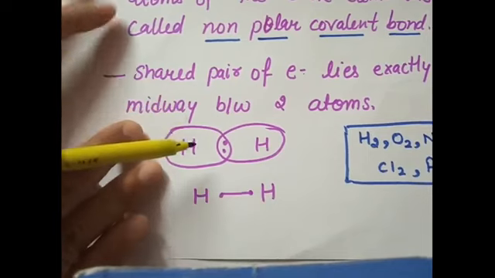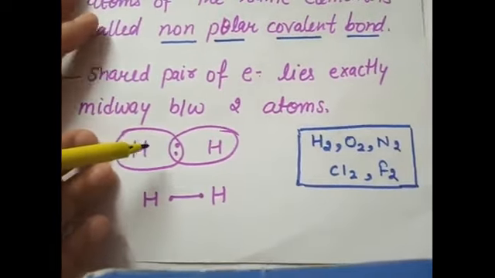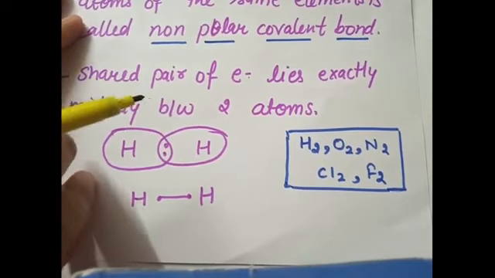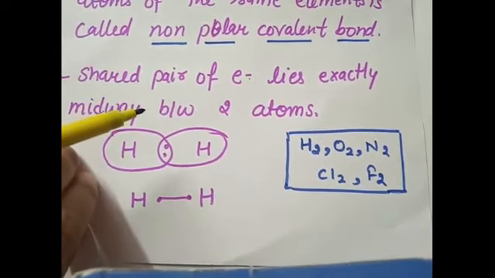We can have some more examples like hydrogen molecule, oxygen molecule, nitrogen molecule, chlorine molecule, fluorine molecule. All have non-polar covalent bonds between them because they have equal electronegativity, because they are from the same element.